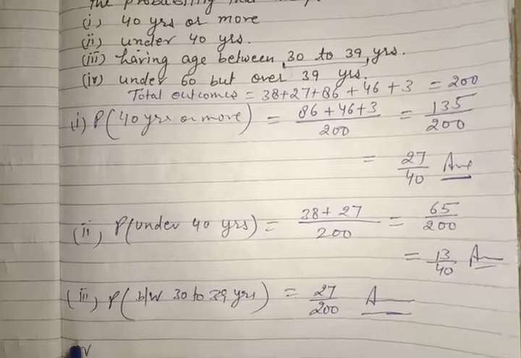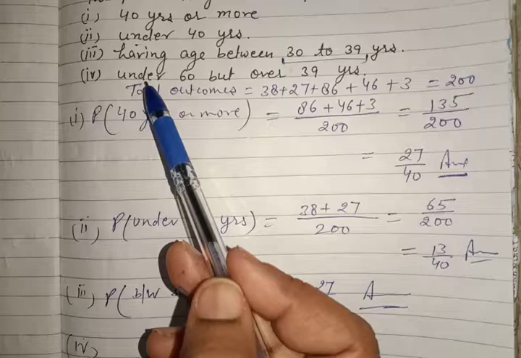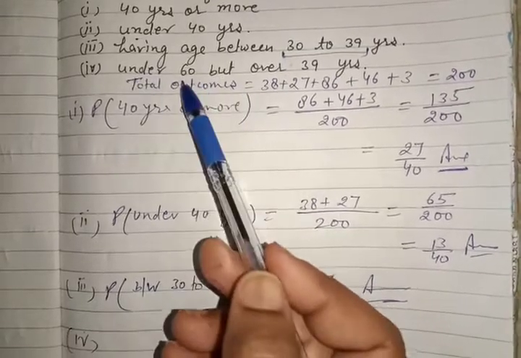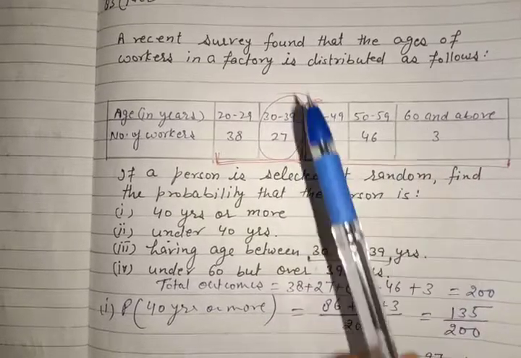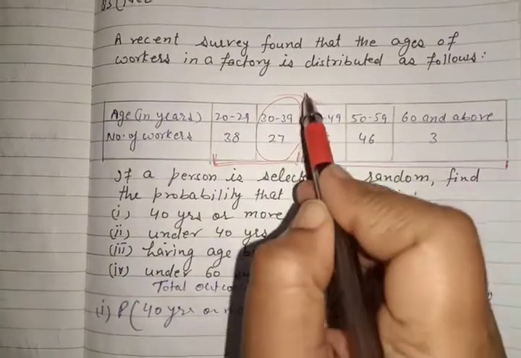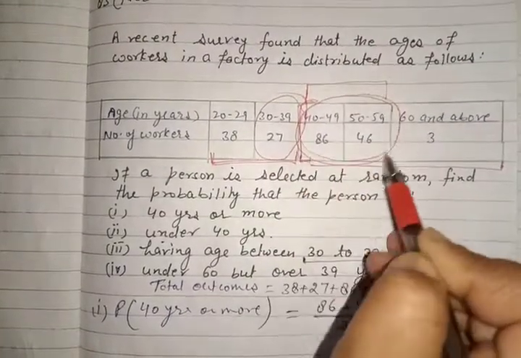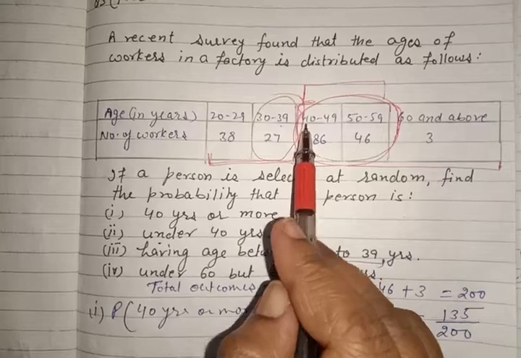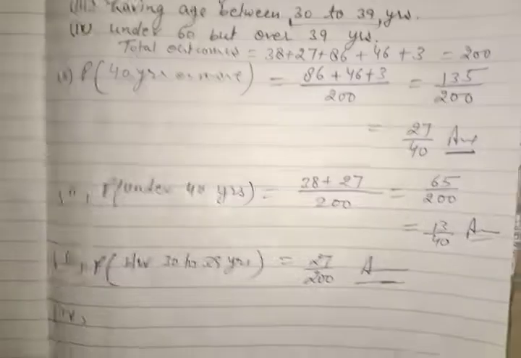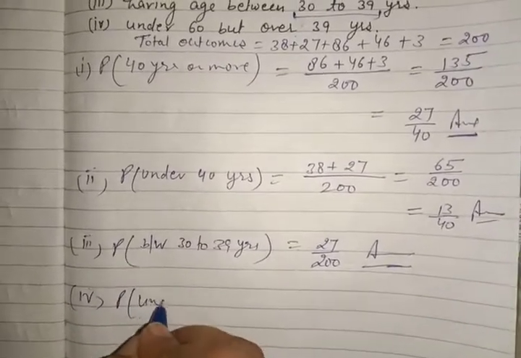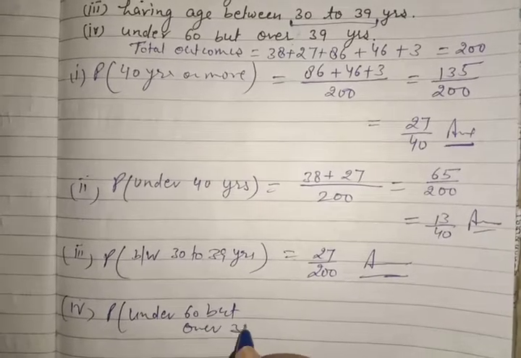And the fourth part is the number of workers over 39 but under 60. Over 39 but under 60 means these two columns. Over 39 means 40 plus, and under 60 means below 60. So these two columns give the probability for the last part, under 60 but over 39.